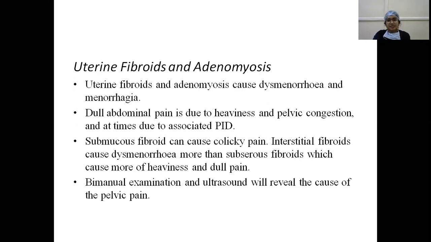Uterine fibroids and adenomyosis. Uterine fibroids and adenomyosis cause dysmenorrhea and menorrhagia. Dull abdominal pain is due to heaviness and pelvic congestion, and it is at times associated with PID. Submucous fibroid can cause colicky pain, and interstitial fibroids cause dysmenorrhea more than subserous fibroids, which cause more of heaviness and dull pain. Bimanual examination and ultrasound reveal the cause of pelvic pain. So submucous fibroids cause colicky pain, might be because of torsion, and interstitial fibroids, which occupy the myometrium, may cause dysmenorrhea.